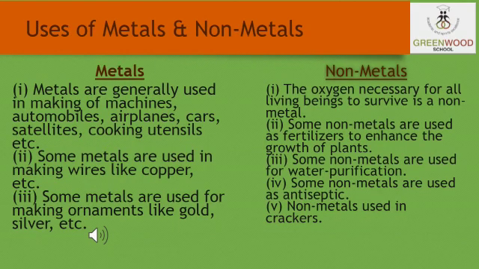Now students, so far we have discussed the metals and the non-metals. At the last we will learn about some of the important uses of the metals and the non-metals. Basically, due to their properties, metals are used in making machinery, automobiles, planes, trains, industrial gadgets, cooking utensils, water boilers, etc. In electricity, they are also used for making copper wires, and for jewelry making, that is gold jewelry or silver jewelry.